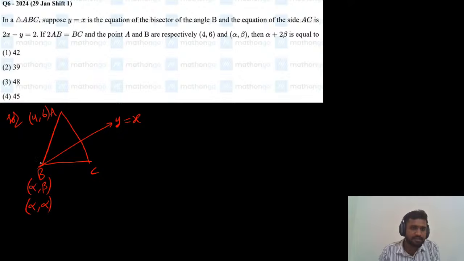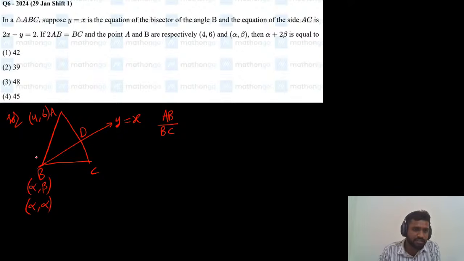If this is the angle bisector, what is the condition? Suppose we assume this point as D. By using the angle bisector theorem, the angle bisector will divide the opposite side in the ratio of the remaining two sides.